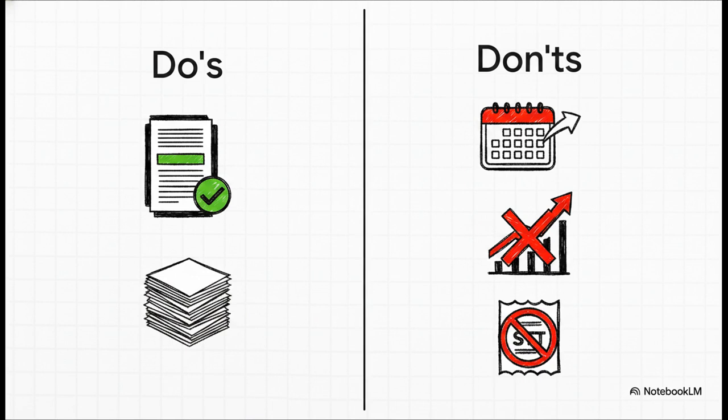Now, let's talk about the pitfalls. The number one mistake is classifying the gain as long-term just because of the holding period. You can't do it. The second big mistake is trying to apply indexation. That benefit is just not available here. And the third is trying to claim a deduction for STT paid. All three of these are total non-starters under the law.